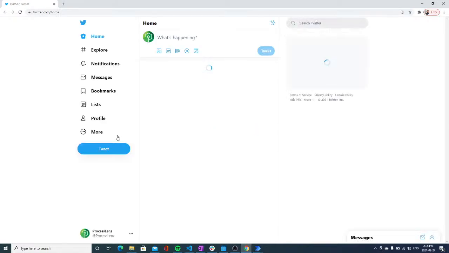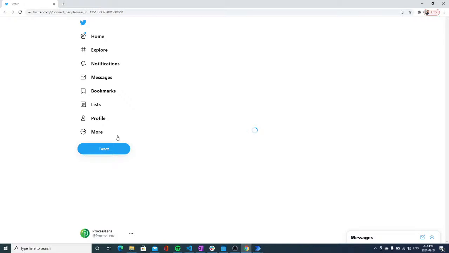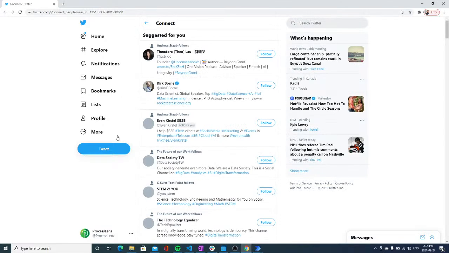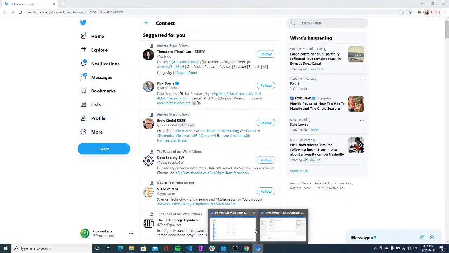So it's going to load LinkedIn, it's going to load Twitter, it is going to just jump directly to this page, and right here it should search for the image and click on the follow. Now let's see if that is going to happen. Let's give it a couple of seconds. Looks like it's not going to happen again. Alright, we're going to have to find out why this is not working.